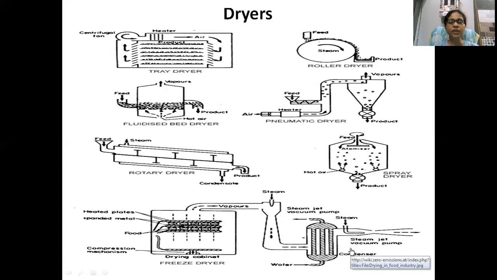So this is the structure, which you can very easily understand. That is a spray dryer, that is a freeze dryer, a rotary dryer, and a roller dryer. From these structures you can easily understand the mechanism of a dryer, which I am explaining to you. So in combination you can study, you can draw the structure, and you can practice.